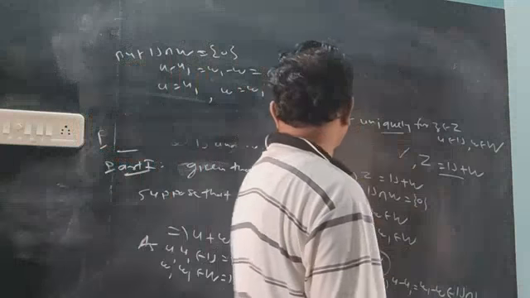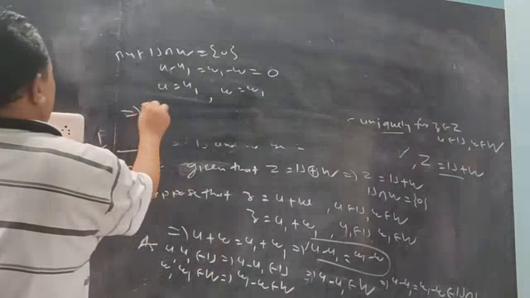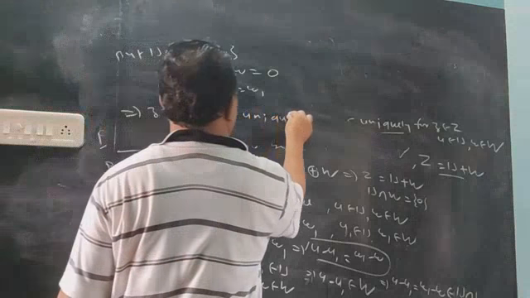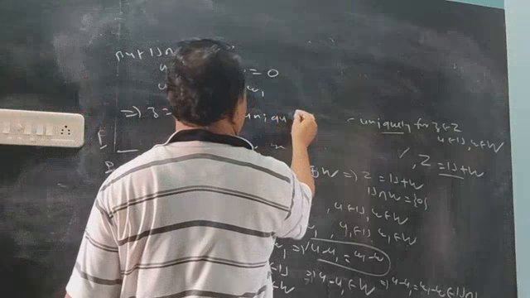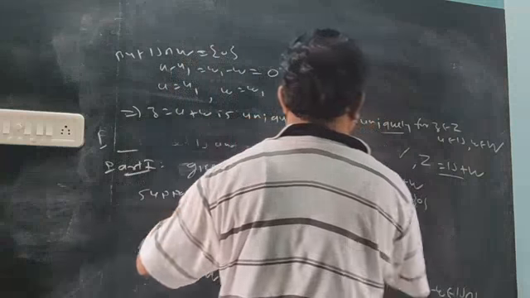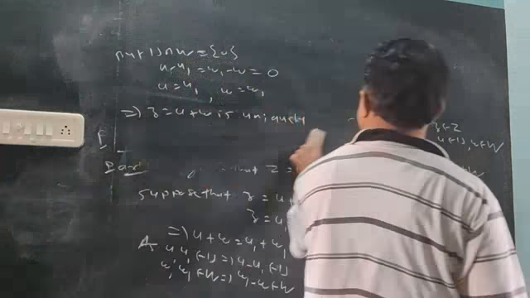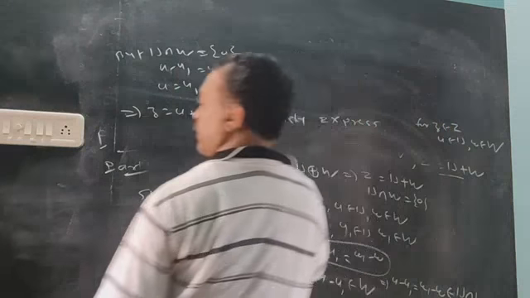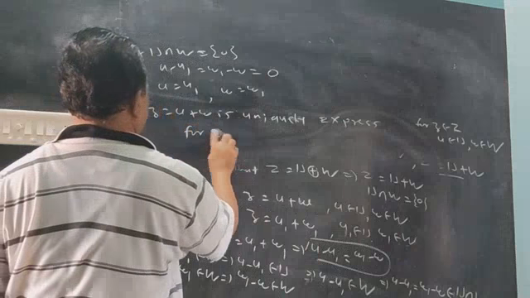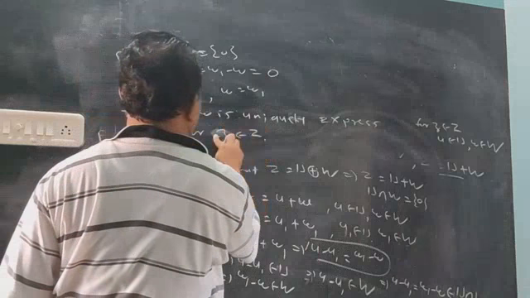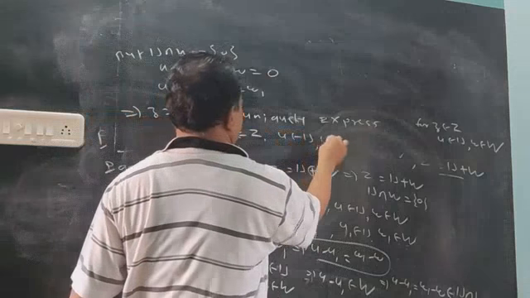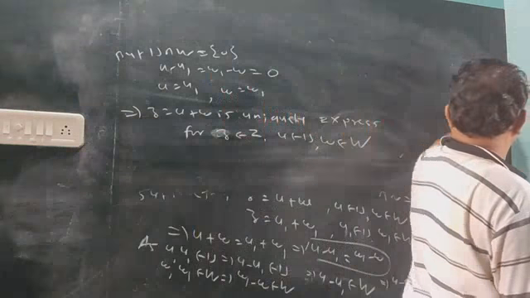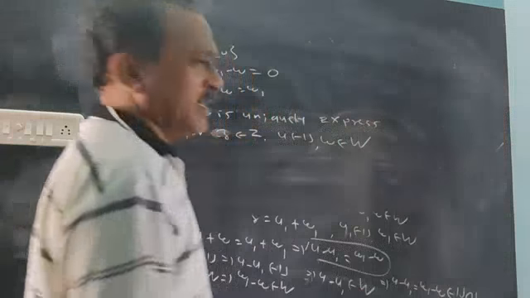So z equals u plus w is uniquely expressed for every element z belongs to Z, u element of U, and w element of W. So this is for uniqueness.